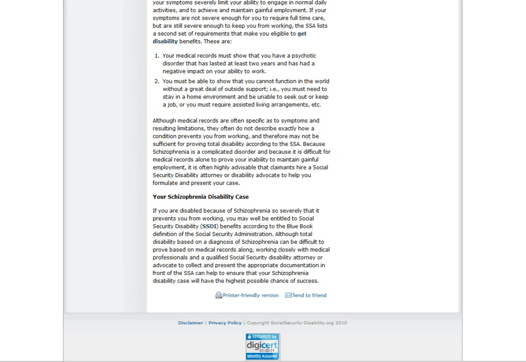If you are disabled because of schizophrenia so severely that it prevents you from working, you may be entitled to Social Security disability benefits according to the Blue Book definition of the Social Security Administration. Although total disability based on a diagnosis of schizophrenia can be difficult to prove based on medical records alone, working closely with medical professionals and a qualified Social Security disability attorney or advocate to collect and present the appropriate documentation in front of the SSA can help to ensure that your schizophrenia disability case will have the highest possible chance of success.